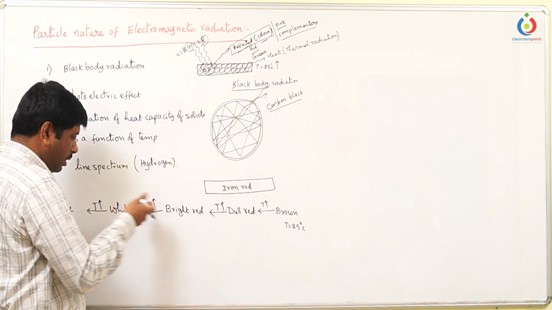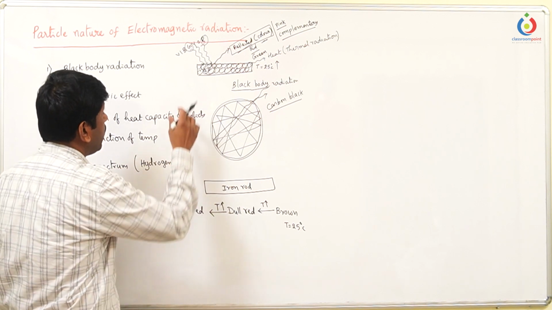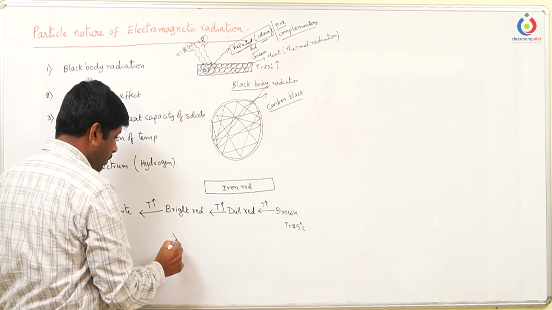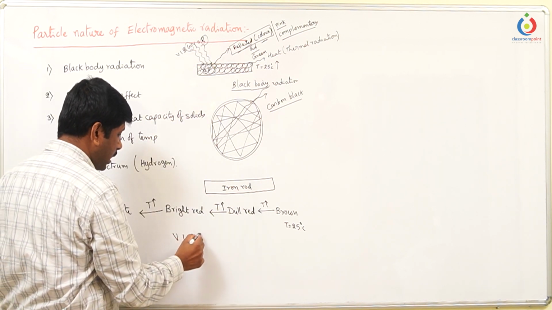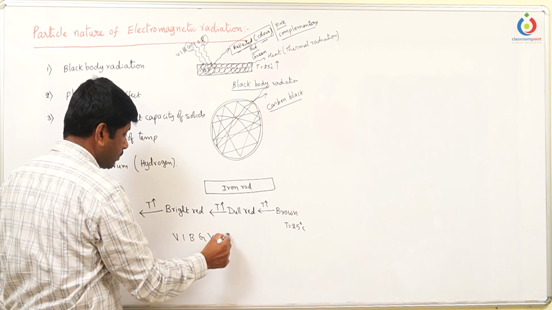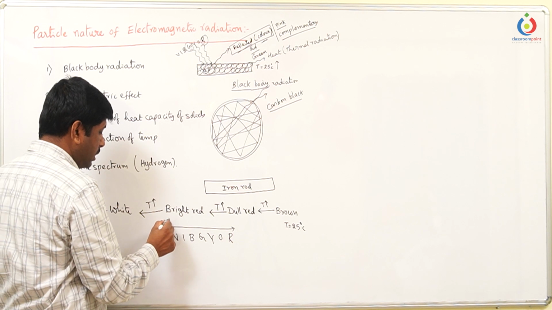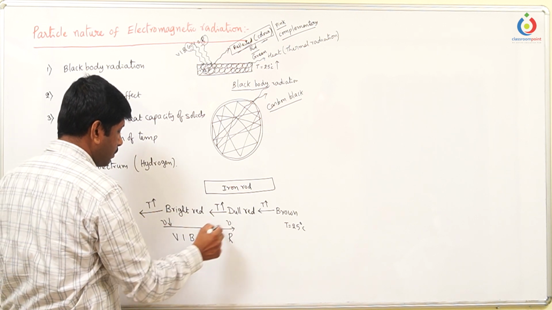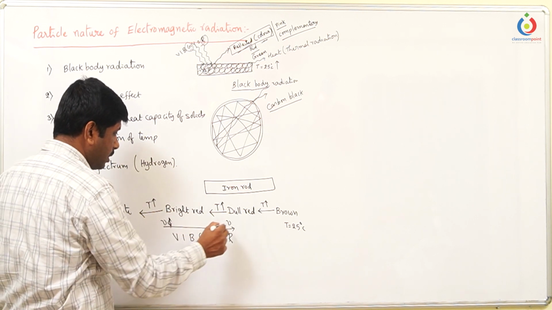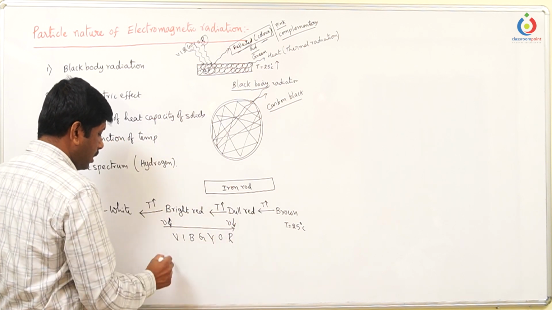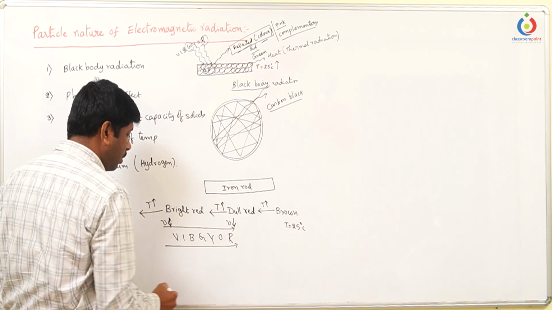Now, if you observe these color changes, taking white light VIBGYOR, we know VIBGYOR colors are arranged like this. These are arranged in decreasing order of their frequency. Here frequency is highest, here frequency is least, or else in increasing order of wavelength.